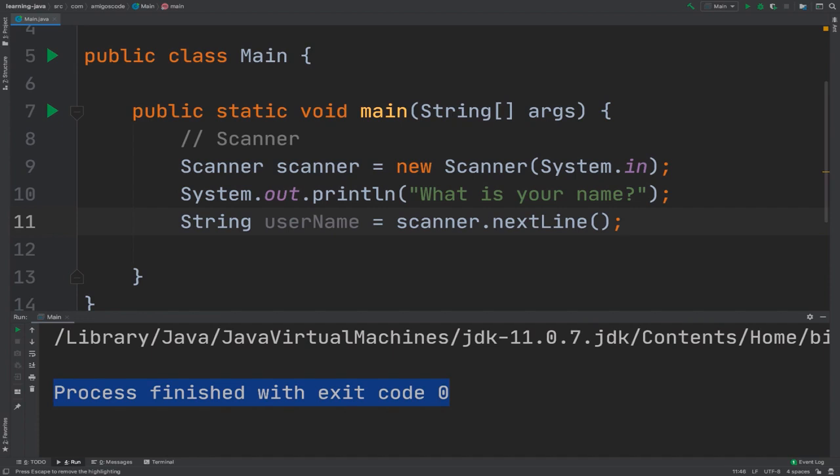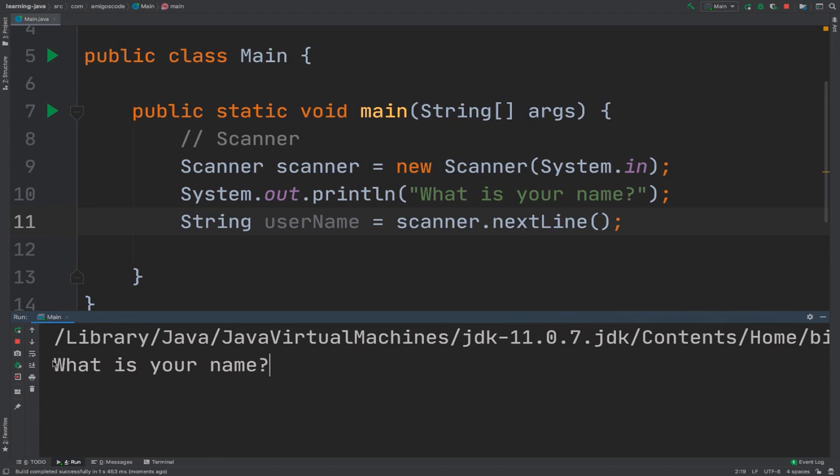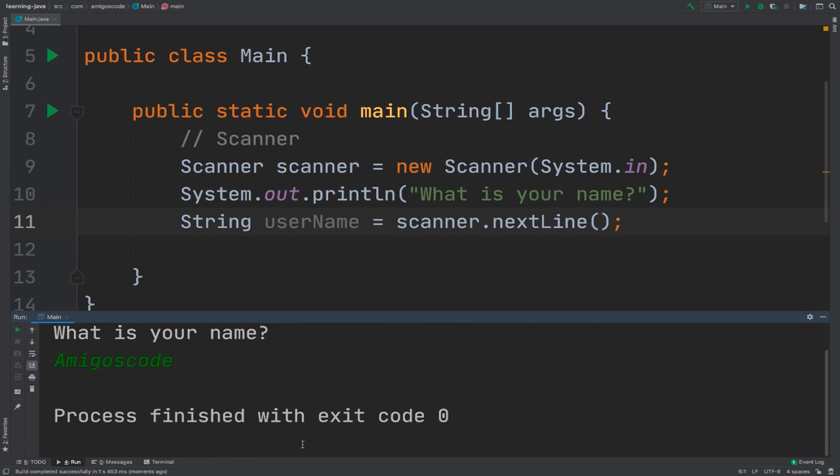Now if I run this program, you can see that we have "What's your name?", but the program does not exit because it's just waiting for user input. So let's simply say Amigoscode, enter, and now you can see that the process has finished. So now we know that this username variable right here contains Amigoscode, or whatever comes from the console.